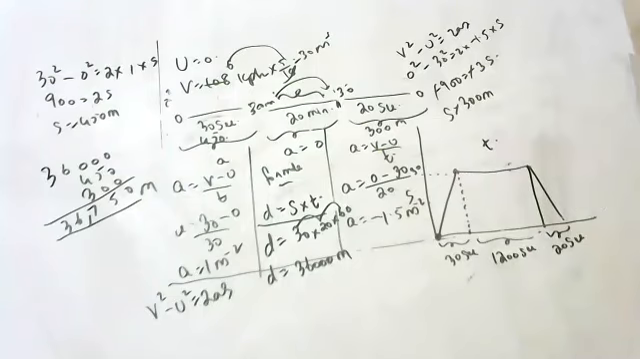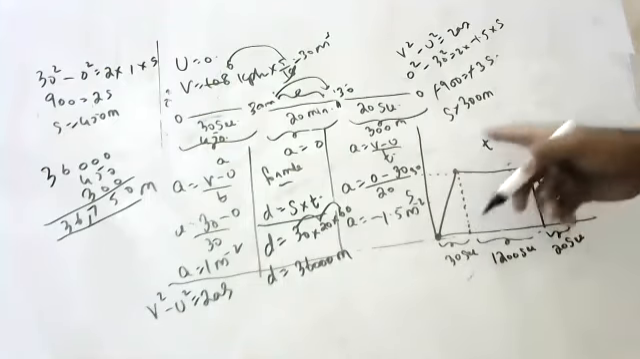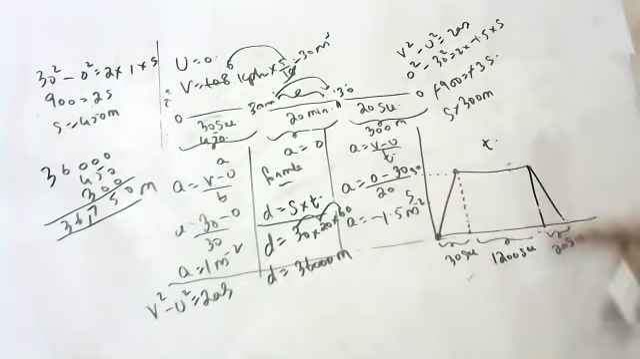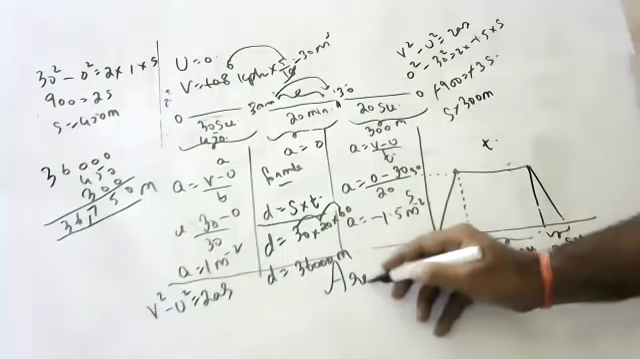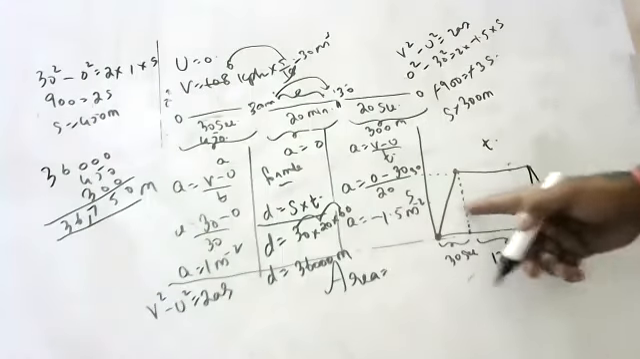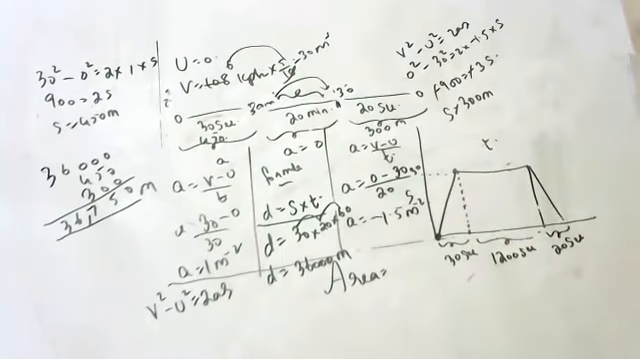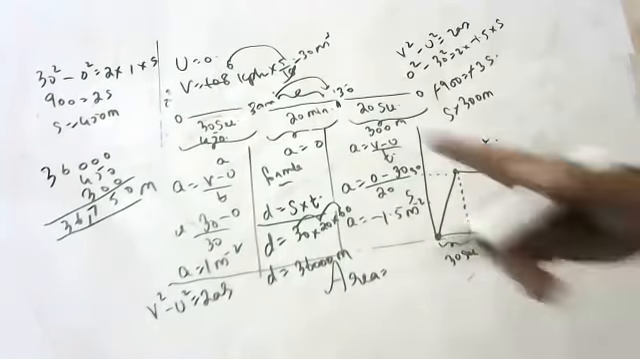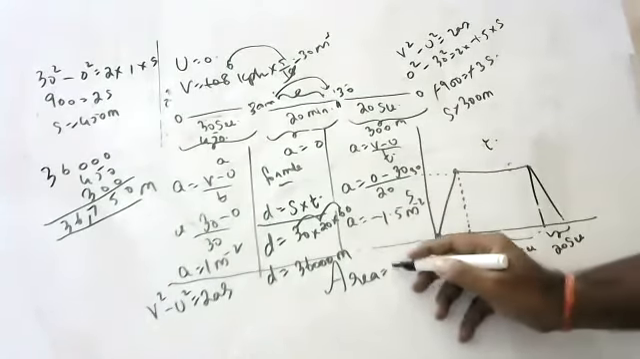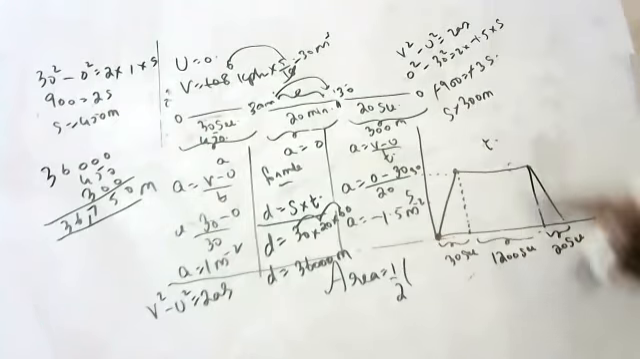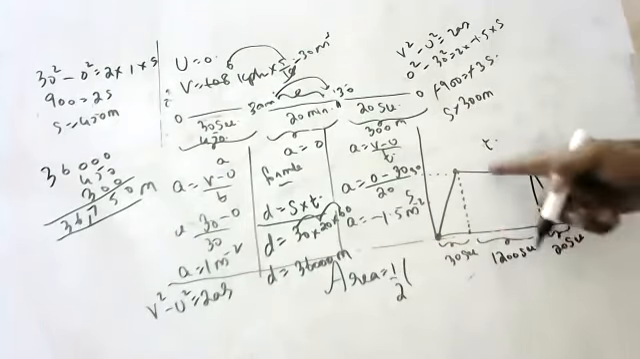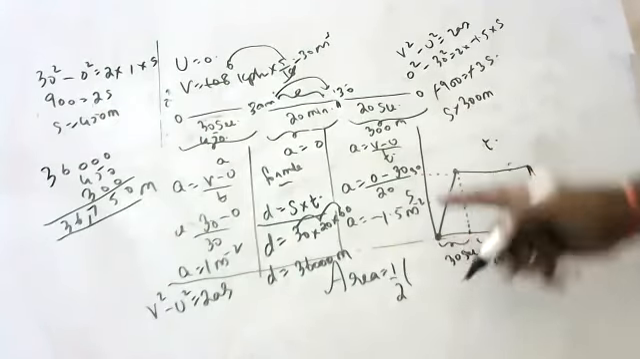In a speed time graph, if I want displacement, total distance, what is the formula I will use? Area. Area of the speed time graph gives distance. Hundreds of times I told you, area of speed time graph gives distance. This is the last question, children. Tell me the area: half into what is the height between the parallel sides? 30 meters.